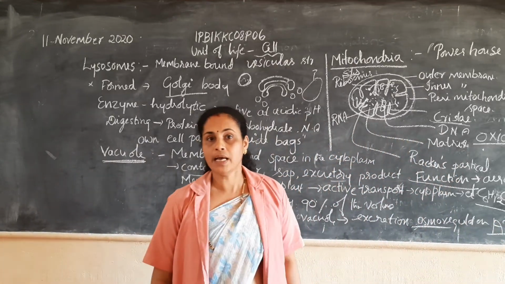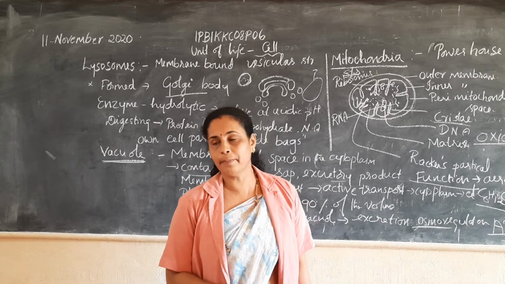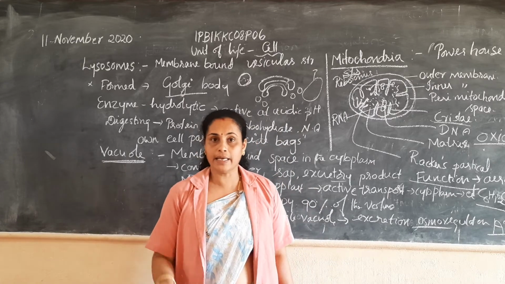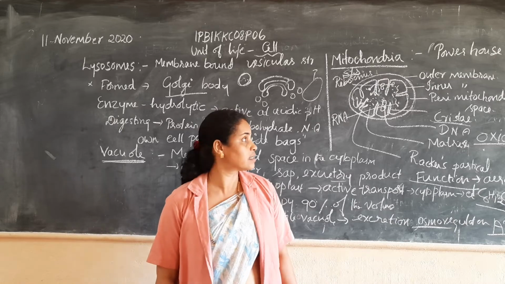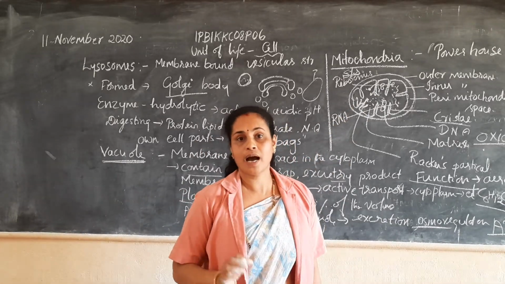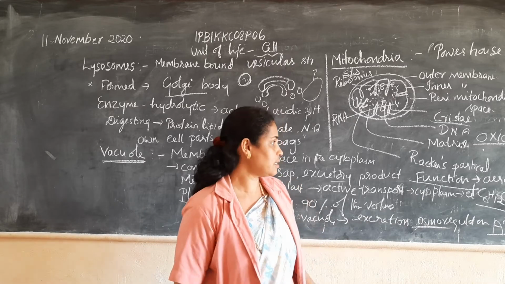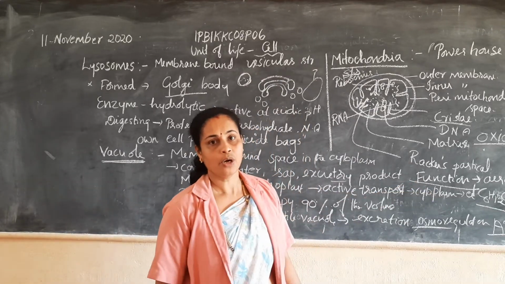ATP is nothing but adenosine triphosphate. So chemical energy is converted into bond energy; energy is stored in the bonds of ATP. Hence, mitochondria are called the powerhouse of the cell. So this is the structure and function of mitochondria.